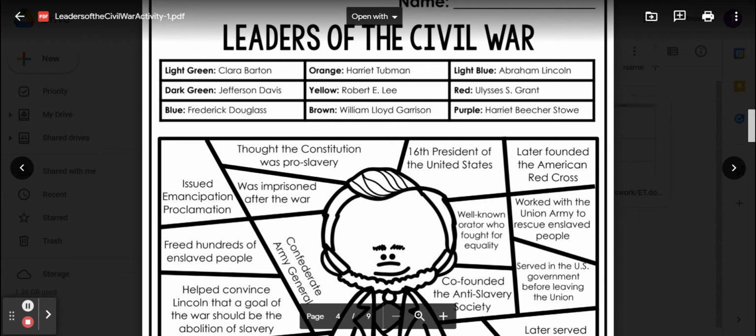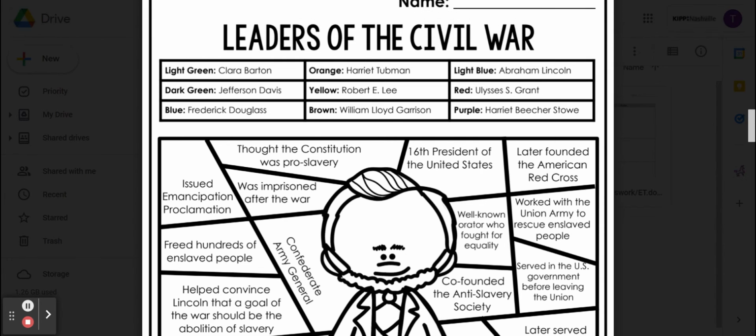The first corner, issued Emancipation Proclamation. Pause the video, color in the portion of the worksheet, and then press play when you're ready to move on.